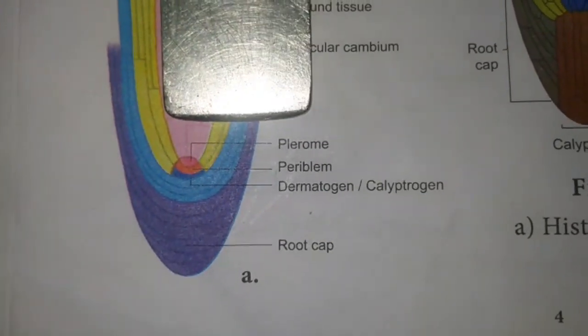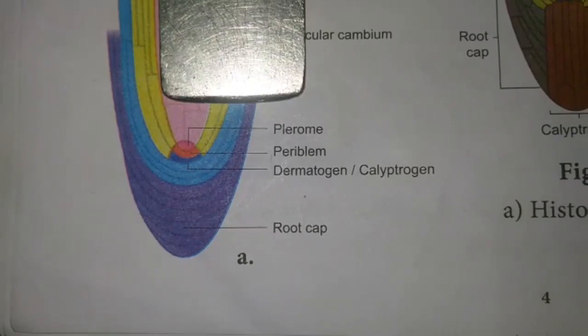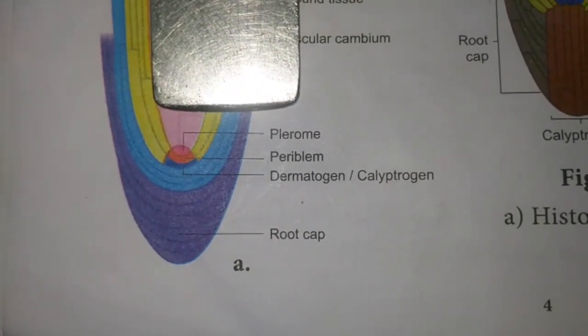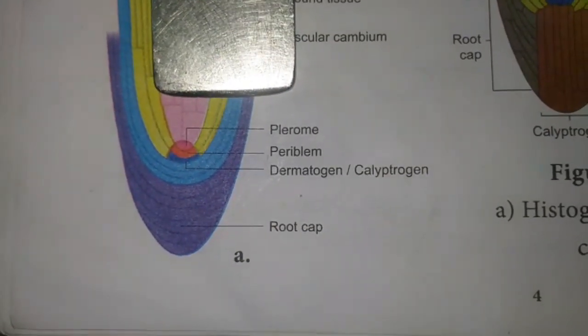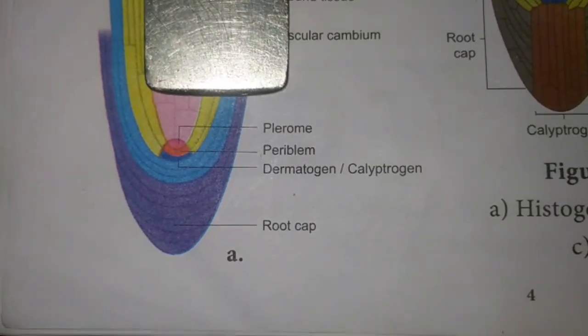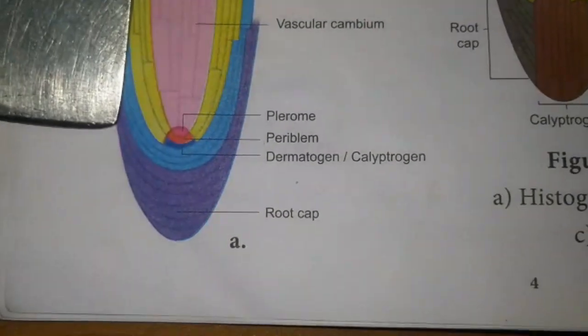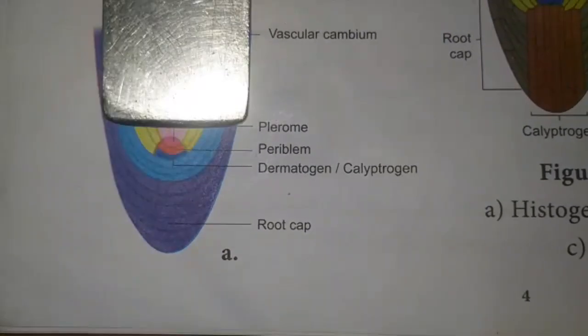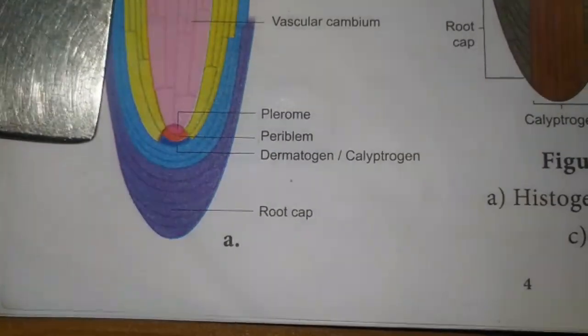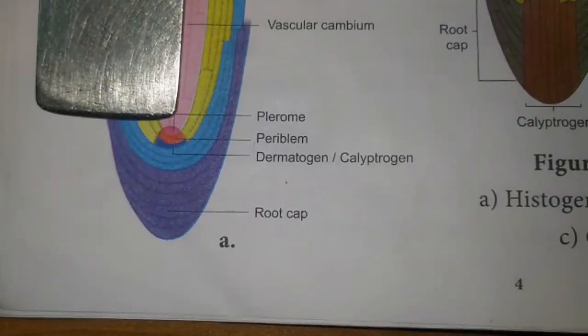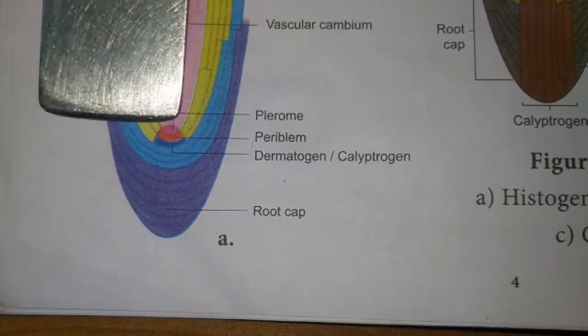The innermost layer is the plerome, which gives rise to the stele. The stele consists of pericycle, vascular bundle, and pith. The last covering of the root is the calyptra, which makes the root cap. The root cap is a protective covering present at the apical meristem.